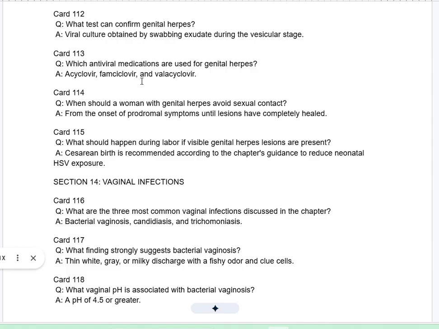Card 115Q. What should happen during labor if visible genital herpes lesions are present? A. Cesarean birth is recommended according to the chapter's guidance to reduce neonatal HSV exposure. Section 14. Vaginal infections. Card 116Q. What are the 3 most common vaginal infections discussed in the chapter? A. Bacterial vaginosis, candidiasis, and trichomoniasis.